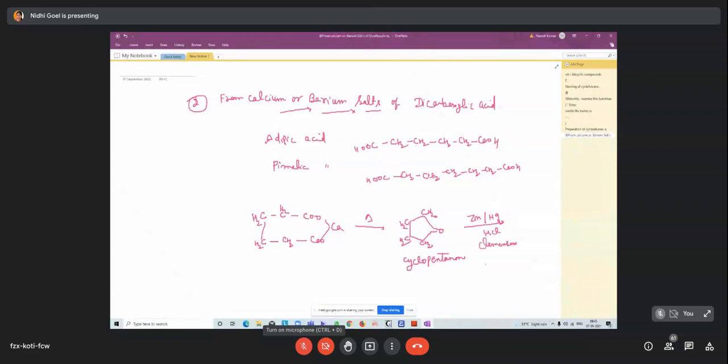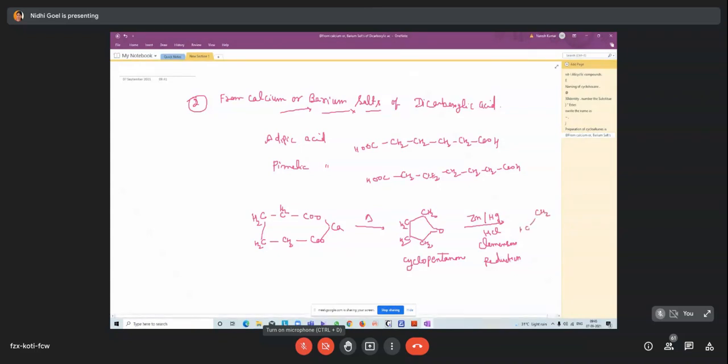Ma'am, in the first reaction, the byproduct will be calcium carbonate. From the calcium salt of carboxylic acid, the CaCO3 would be removed, no? Calcium carbonate. After that, this cyclopentane will be formed. Now this is the Clemmensen reduction, and in the Clemmensen reduction the ketone CO group is converted into the CH2 group.